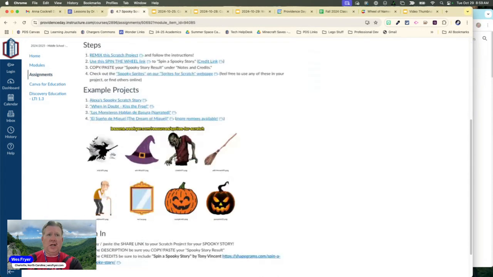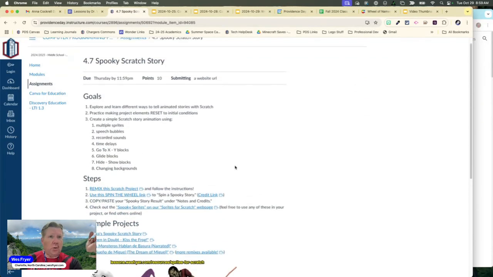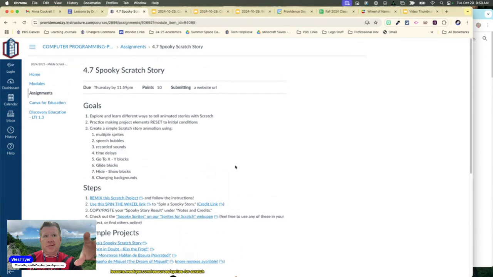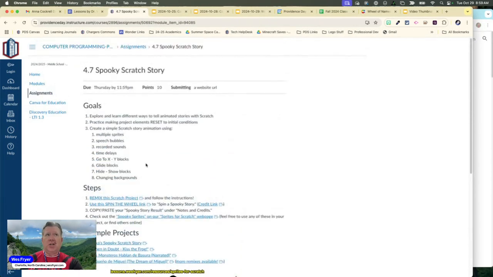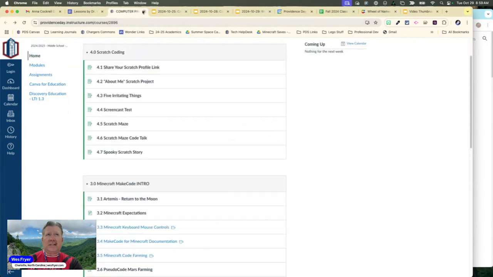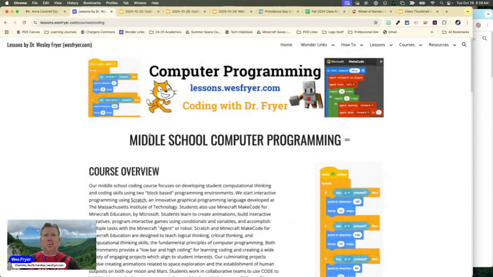So this is called Spooky Scratch Stories. So we're coding some Halloween spooky stories in the programming language of Scratch. And so there's not any student personal information in here, but you can access all of those lessons. And you can also access past courses as well.